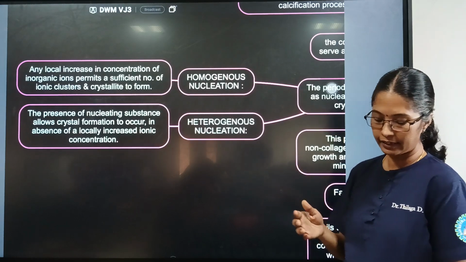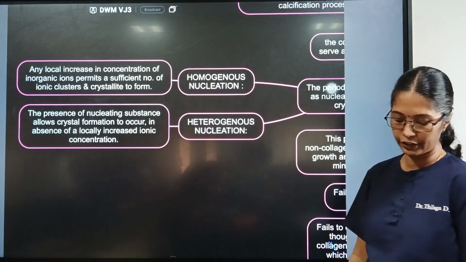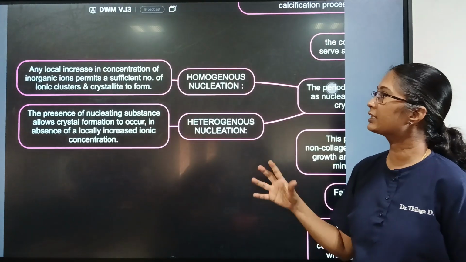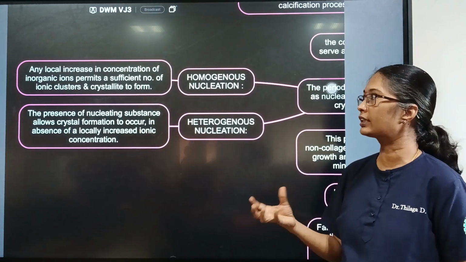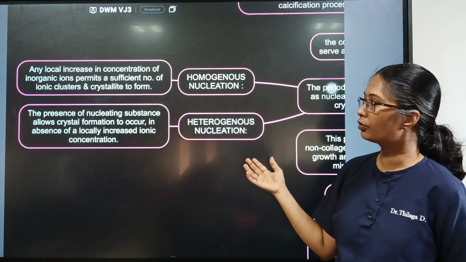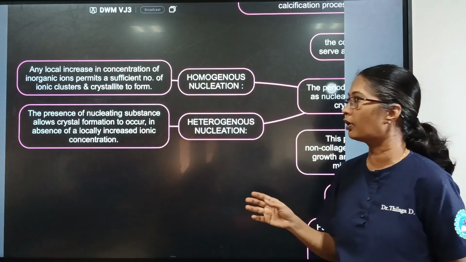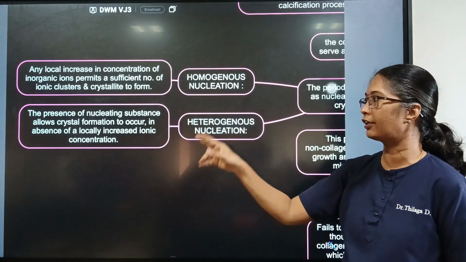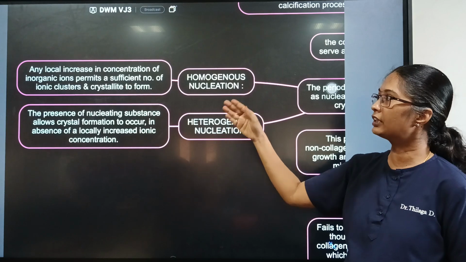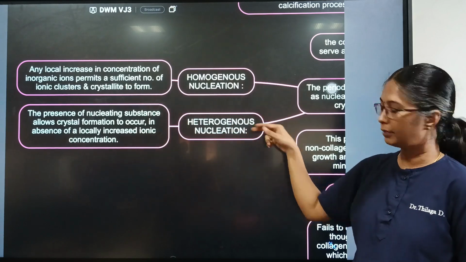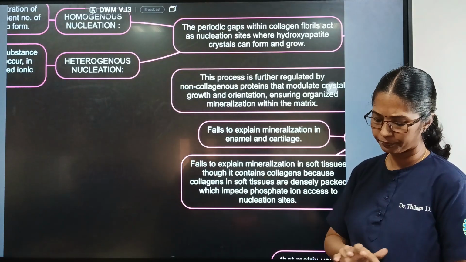Homogeneous nucleation says that any local increase in concentration of inorganic ions permits a sufficient number of ionic clusters of crystallite to form. Whereas heterogeneous nucleation shows the presence of a nucleating substance which allows crystal formation to occur in the absence of a locally increased ionic concentration. So the concentration differences also make a different nucleation pattern.